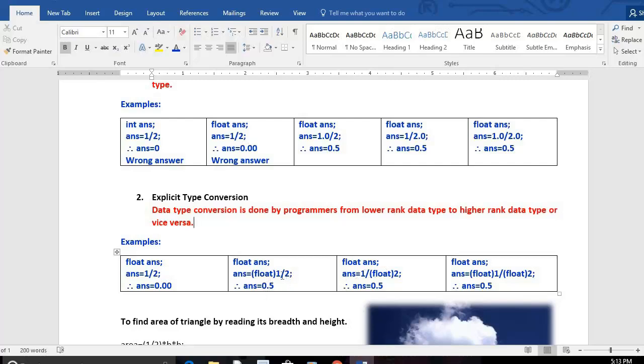Or you can convert any one of the values, not both. Here the denominator part I converted into float, getting the correct result. No sir, I convert both. No problem, you can convert both. If you convert any one of them, it is well and good. If you are converting both, no problem at all. All these three are examples for explicit type conversion.